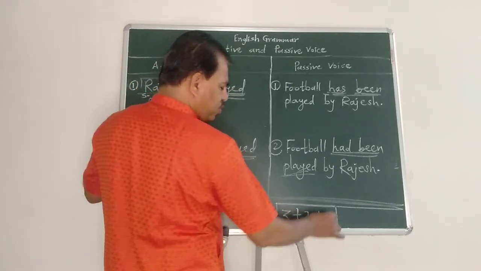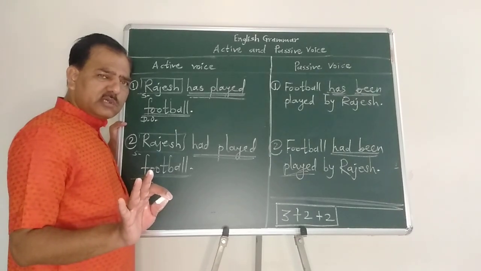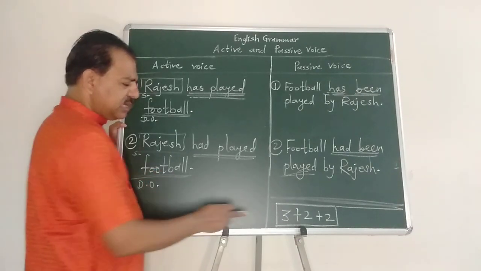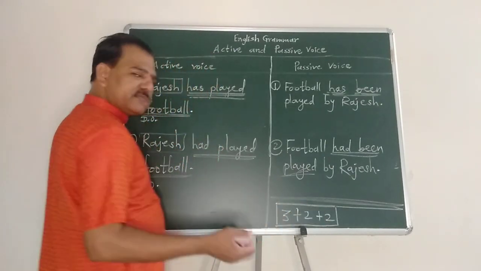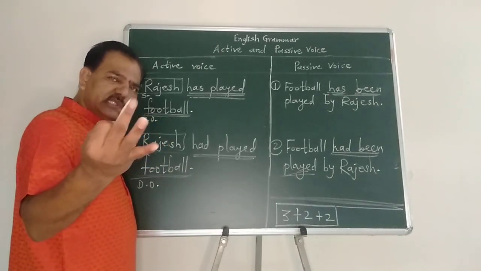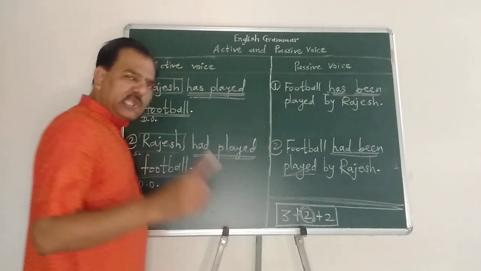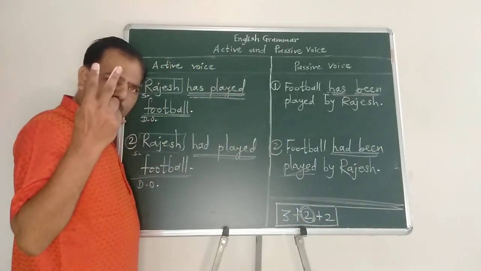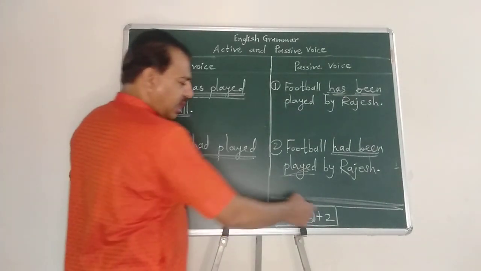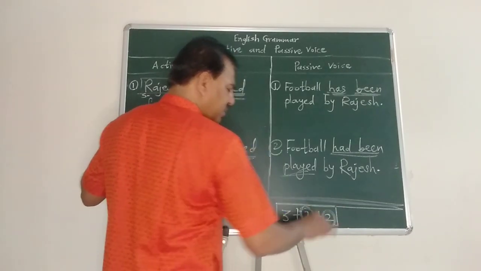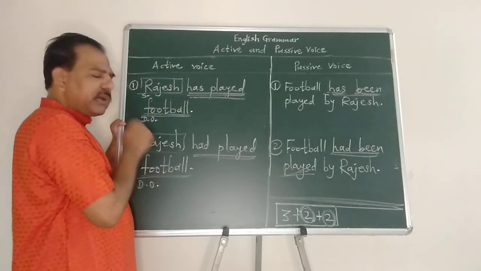3 + 2 + 2. I am very weak in English mathematics, but some formulas are really very essential. 3 + 2 + 2. The number 3 indicates simple present tense, simple past tense and simple future tense. The second digit, 2, indicates present continuous tense and past continuous tense, and the last digit, 2, indicates two perfect tenses, present perfect tense and past perfect tense.